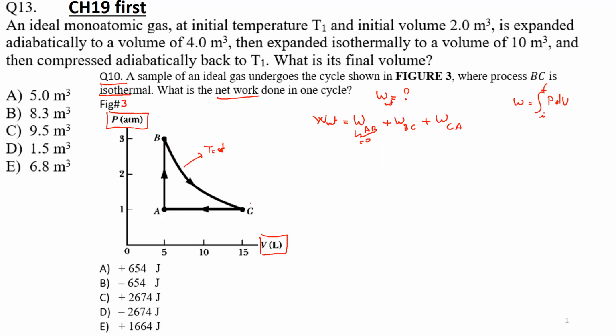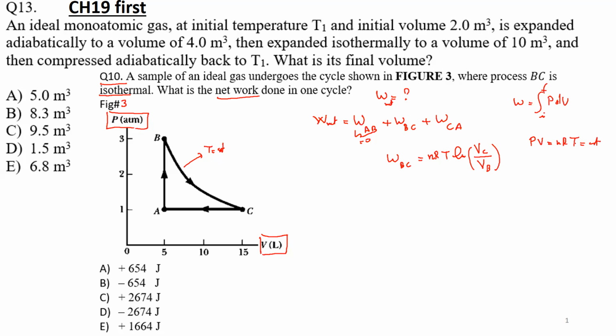Now, what is the work from B to C? It's an isotherm, right? So work from B to C, as we showed in class, is nRT logarithm of V final, and V final is VC here, divided by V initial, which is VB. But the problem is I don't know T. I can get it easily because it's an ideal gas. So I know that PV is equal to nRT, and T is a constant.